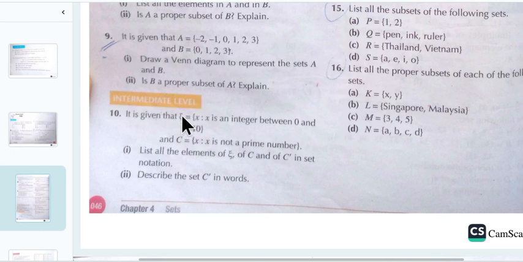So that means Xi set is a set x such that x is an integer between 0 and 10. So that means 0 and 10 are not inclusive, but all the remaining terms between 0 and 10 will be inclusive. And now what is the second set? Set C is x such that x is not a prime number. Prime number and not a prime number.